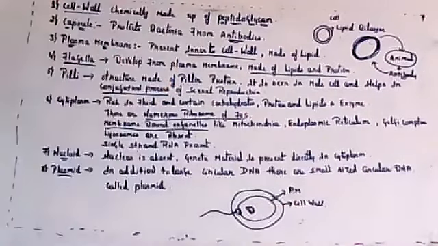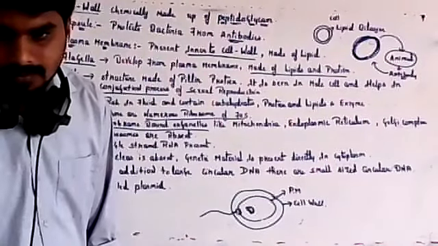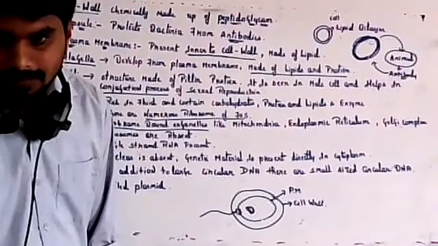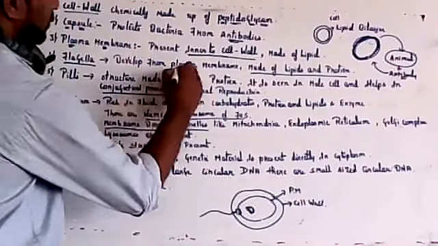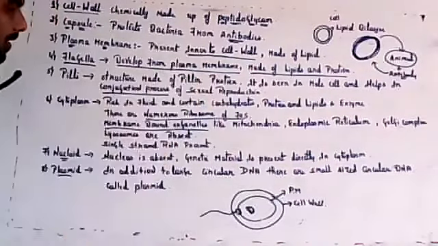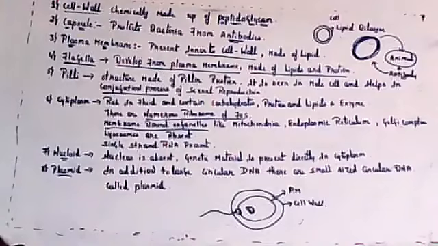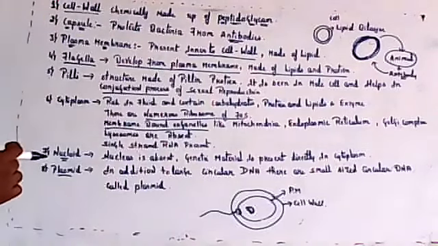So flagella will not arise from the cell wall, it will arise from the plasma membrane. In the chapter Cell: The Unit of Life, you will understand that flagella come out from the plasma membrane.